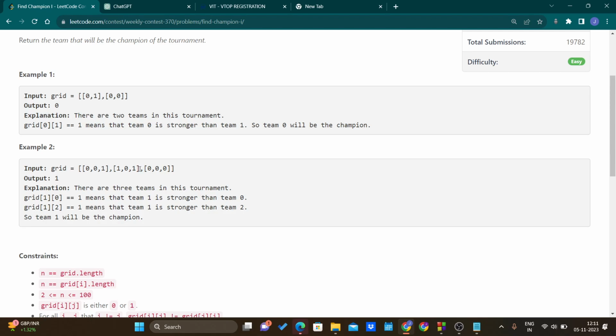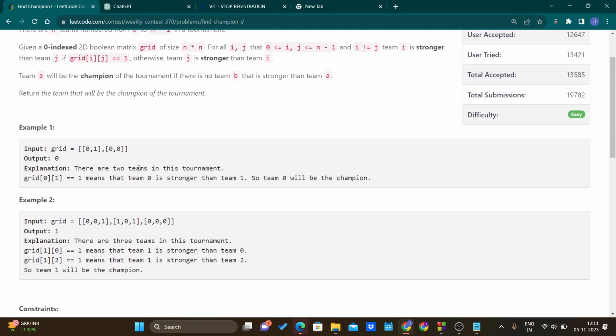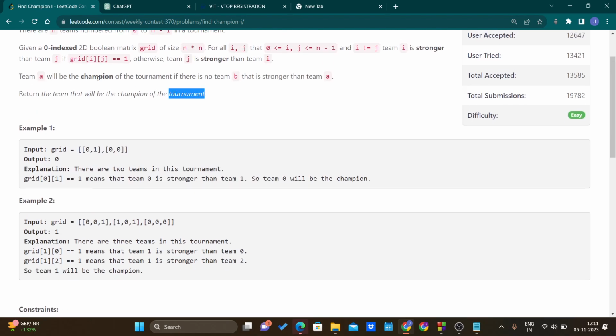So in this case, whomever 1 fights, 1 wins. We can say that 1 never loses in this tournament. So team 1 will be the champion. Let's go to the definition again.